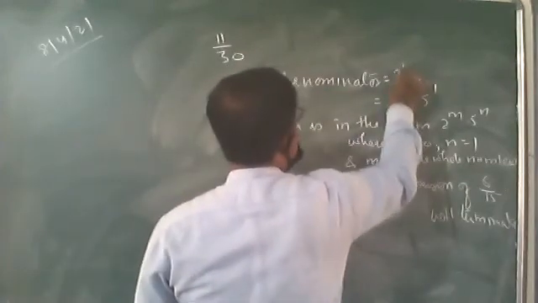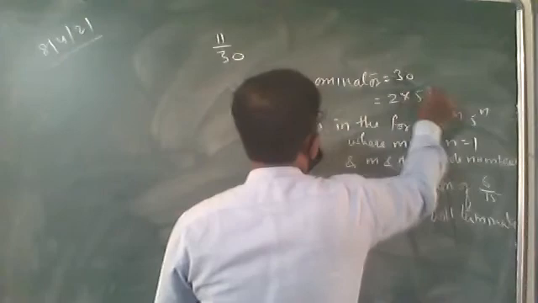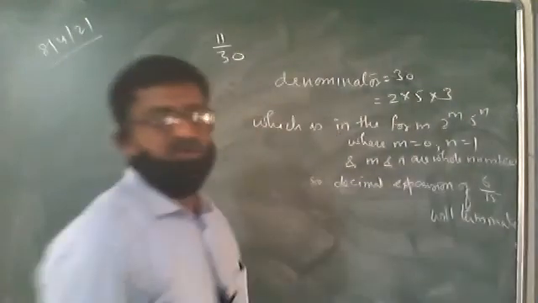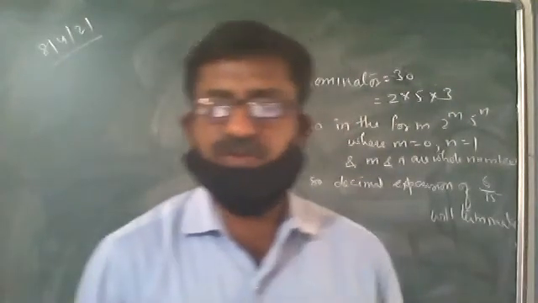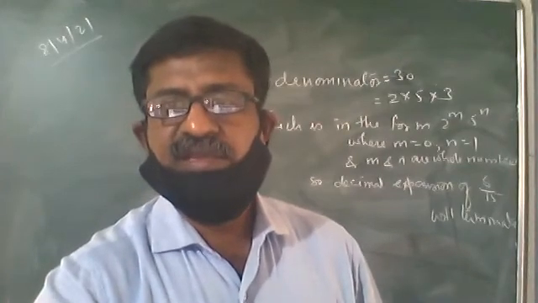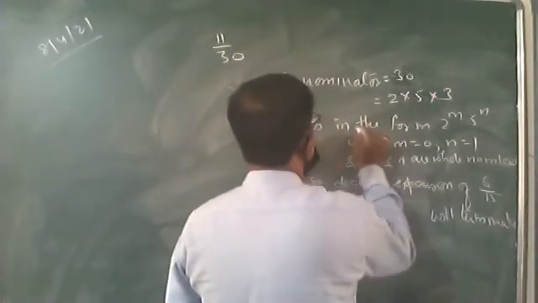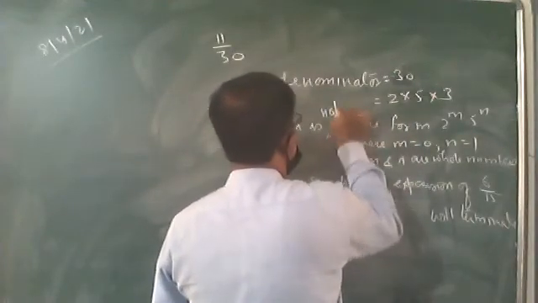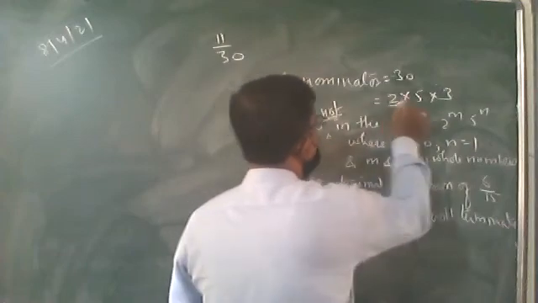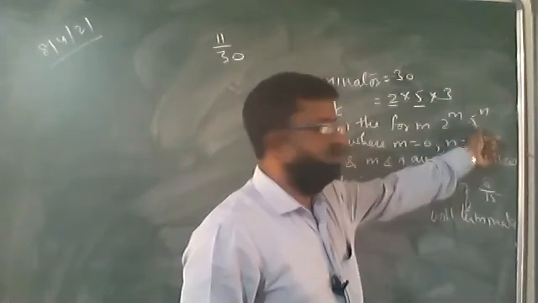Denominator is then 30. The factors of 30 are 2 into 5 into 3. 2 fives are 10, then 3 tens are 30. And we know that if the denominator is in a particular form, it will terminate. Why is it not in that form? 2 is present, 5 is present. Very good.